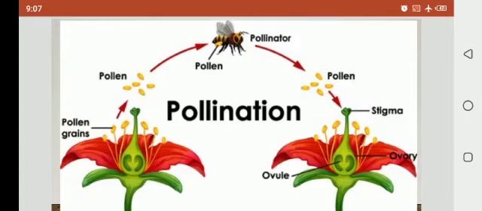You can see in the diagram, when pollen grains are transferred from one plant to another with the help of a pollinator. Pollinators are bees or different insects, or it is done by the wind. Pollen grains are transferred and stick to the stigma because the stigma is sticky, so it captures the pollen grains.